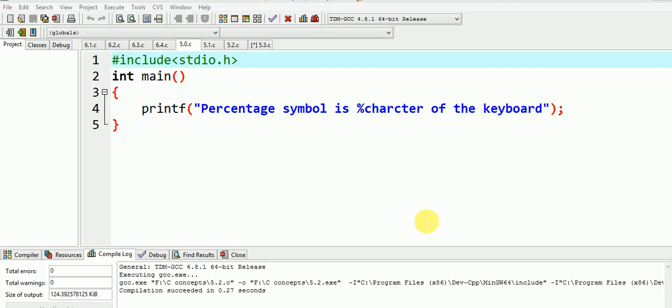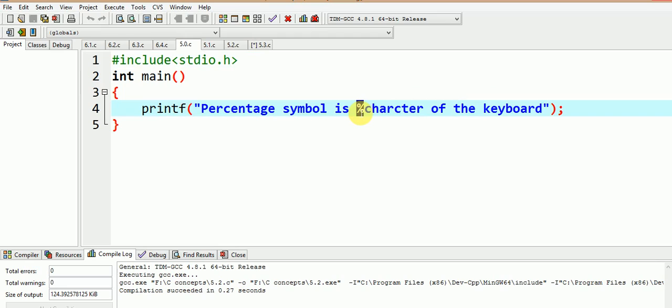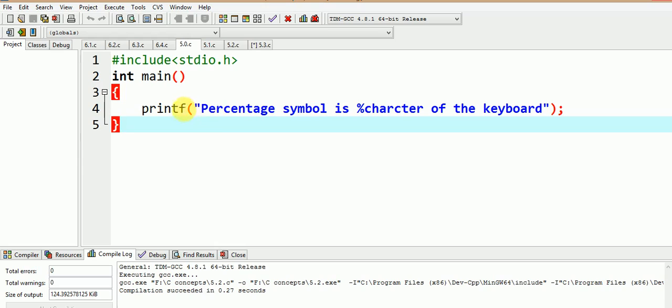Hello friends, in this video we will see some of the concepts relating to special characters. Can you print special characters like backslash or percentage or double quotes through the printf statement? And do you remember that each of these characters has a special meaning associated with it, and it can create problems when we use them with the printf statement. So have a look at this following code and try to find out its output.